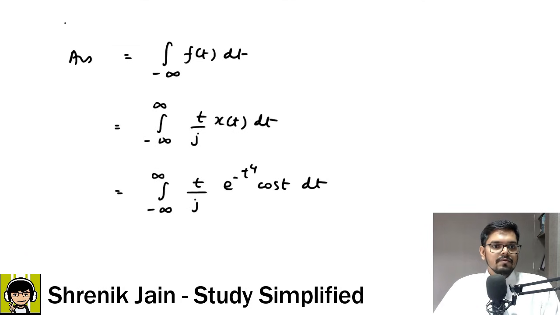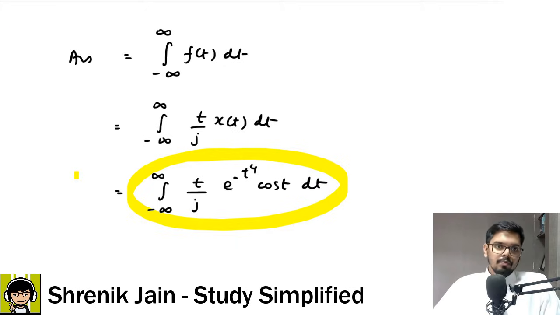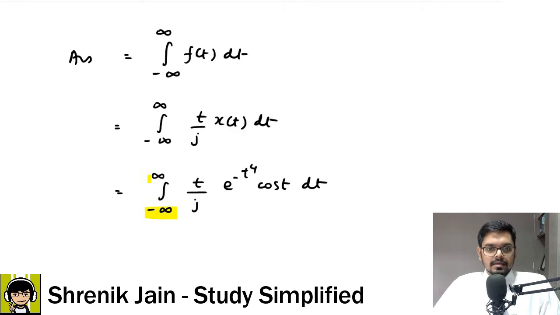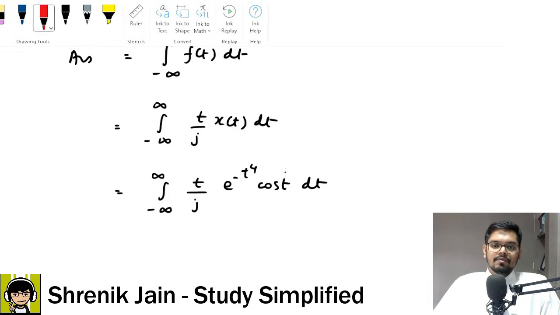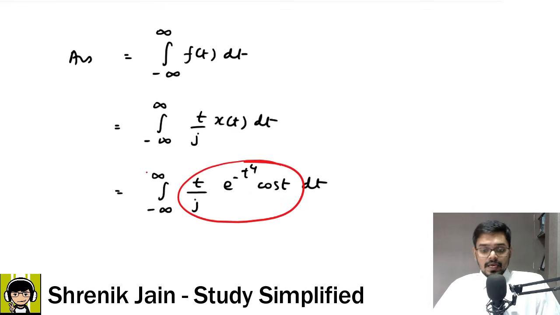If you see carefully, we can use the property of integration to solve this question. The definite integral property says whenever you have minus a to a as the limit, check your function whether it is even or odd. If the function is odd, integration is 0. If the function is even, then it is 2 times integral 0 to a f of t dt. This is how you solve.